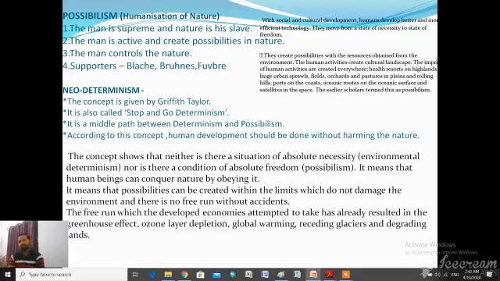We should do this, but we should follow certain rules. It should not be harmful to our environment. So this is the main concept of neo-determinism, in which Griffith Taylor focused on the middle path of determinism and possibilism.